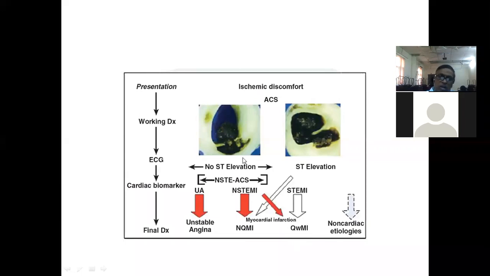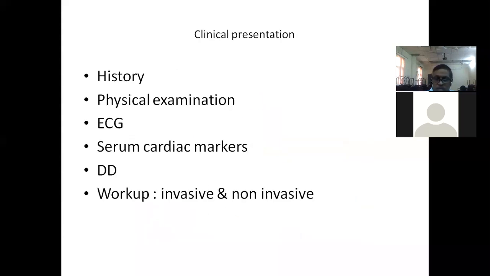Whereas in case of non-ST segment elevation, it will not develop Q wave myocardial infarction in most cases, because it's only a subendocardial disease. That is the difference in QMI here. So STEMI patients will go for QMI, whereas NSTEMI patients mostly will not develop QMI because of the subendocardial limitation of the disease process. Then the clinical presentation, how the patients present.